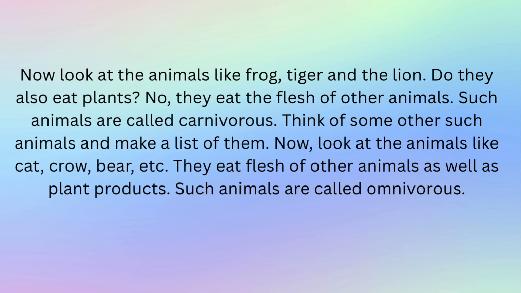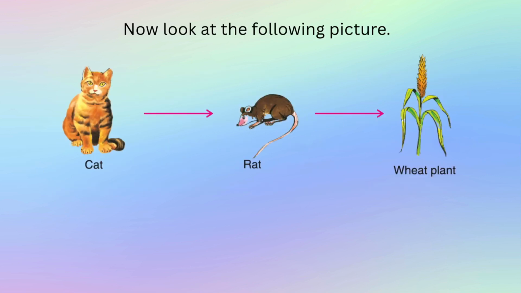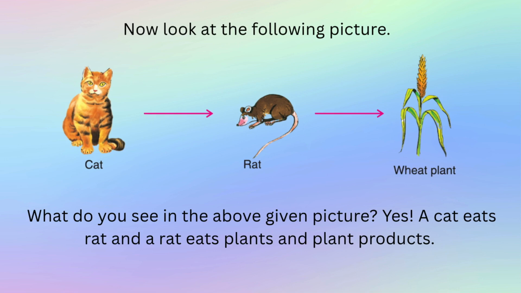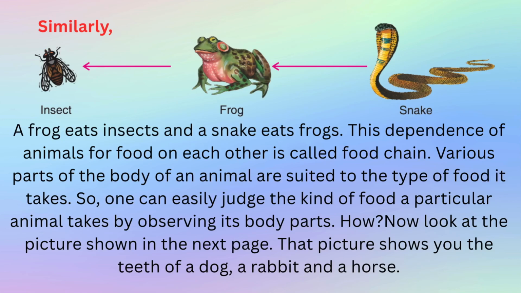Now, look at the animals like cat, crow, bear, etc. They eat flesh of other animals as well as plant products. Such animals are called omnivorous. Now look at the following picture. What do you see in the above given picture? Yes, a cat eats rat and a rat eats plants and plant products. Similarly, a frog eats insects and a snake eats frogs. This dependence of animals for food on each other is called food chain.